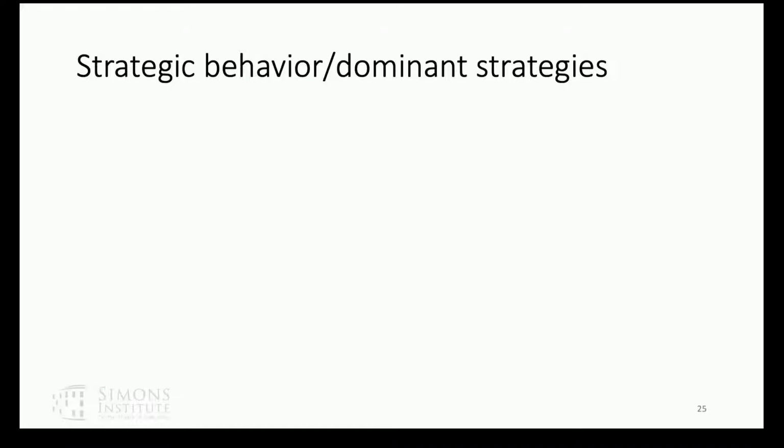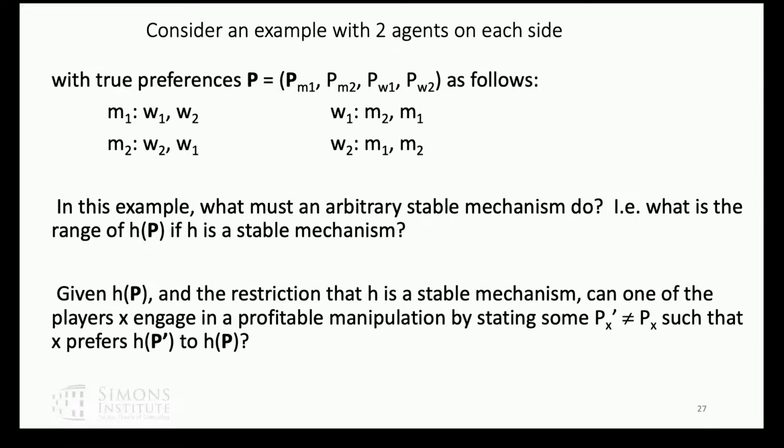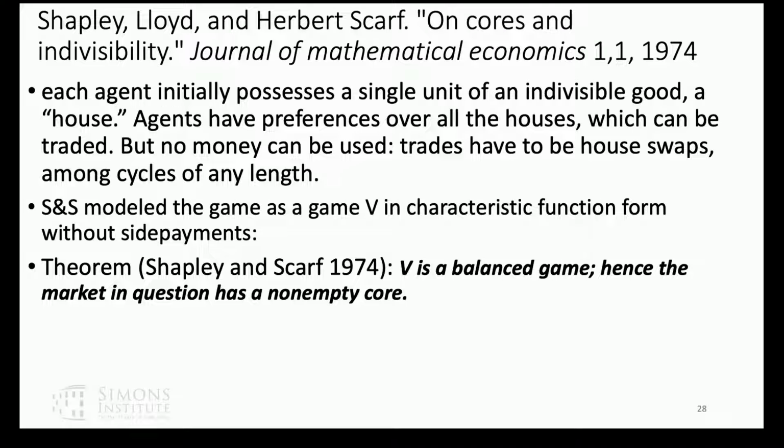Let me skip talking about strategic behavior because I want to finish on time, and I want to tell you a little bit about top trading cycles. Okay, and so top trading cycles is in this great but complicatedly written paper by Shapley and Scarf in 1974, in volume 1, number 1 of the Journal of Mathematical Economics, and we're about to celebrate the 50th anniversary of the paper and of the journal.